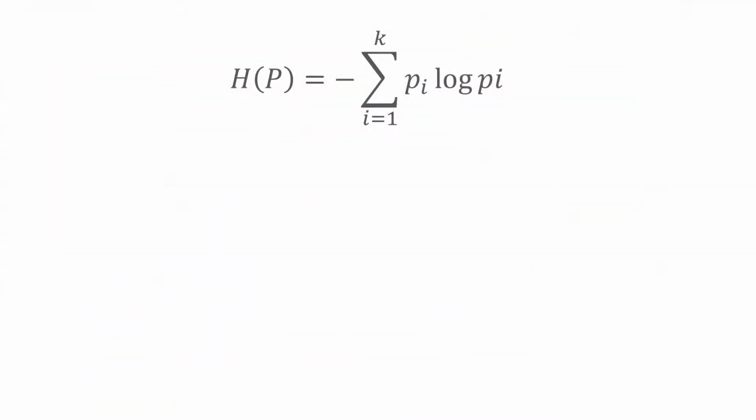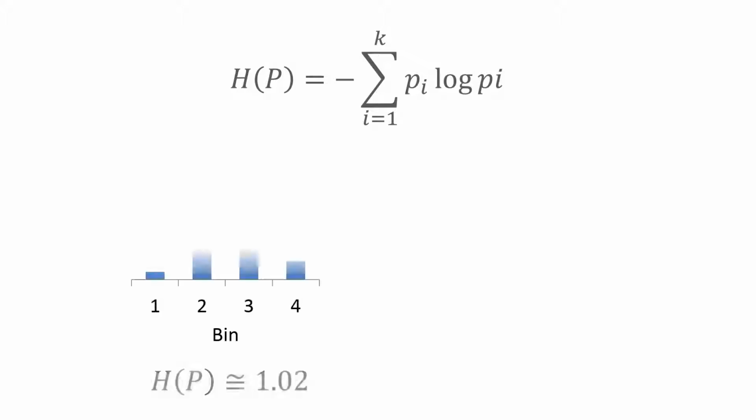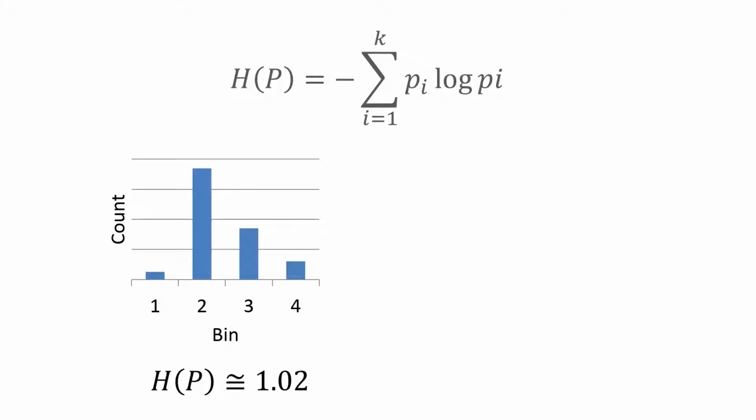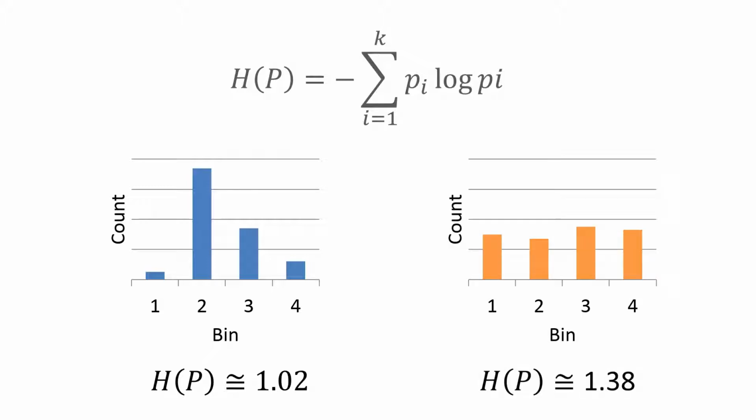Shannon's entropy is a measure of information or disorder. When the distribution is unequal, entropy is low. When the distribution is roughly equal, entropy is high.